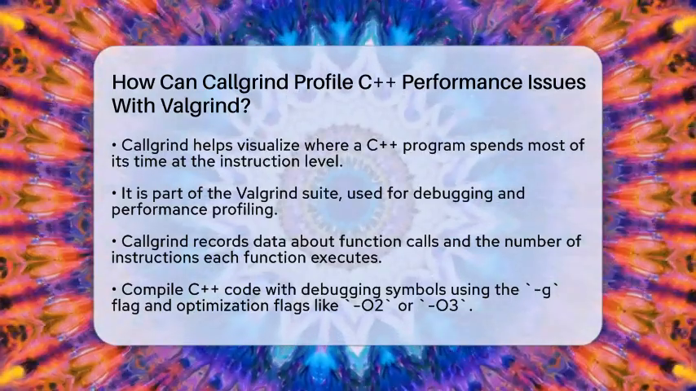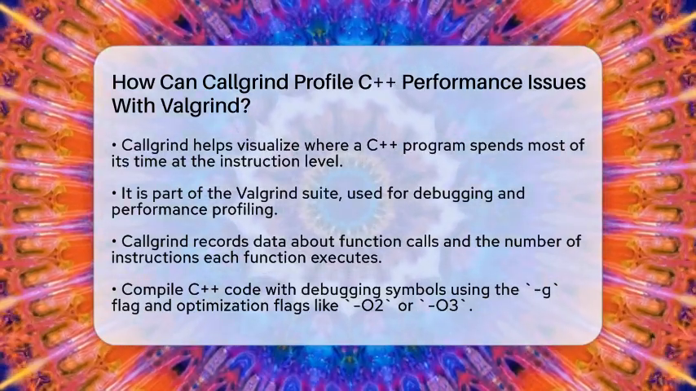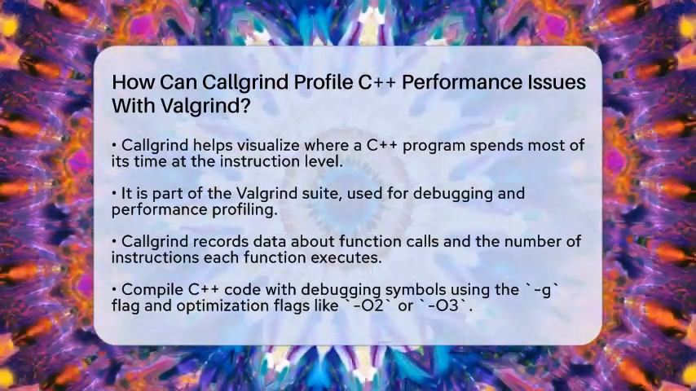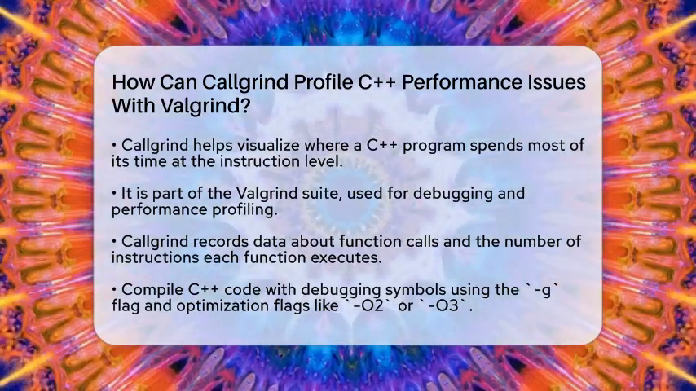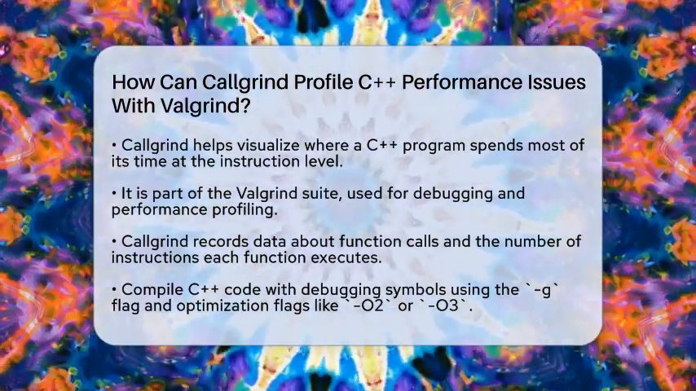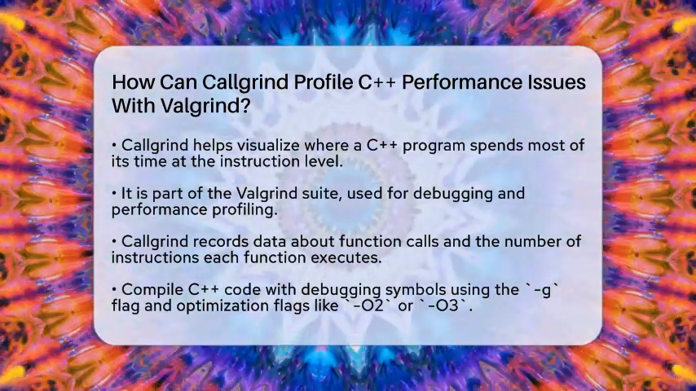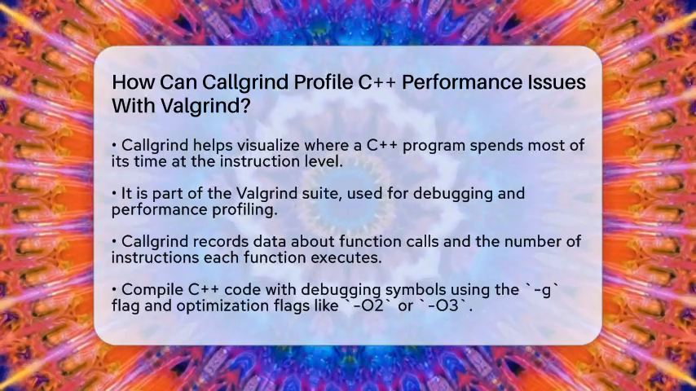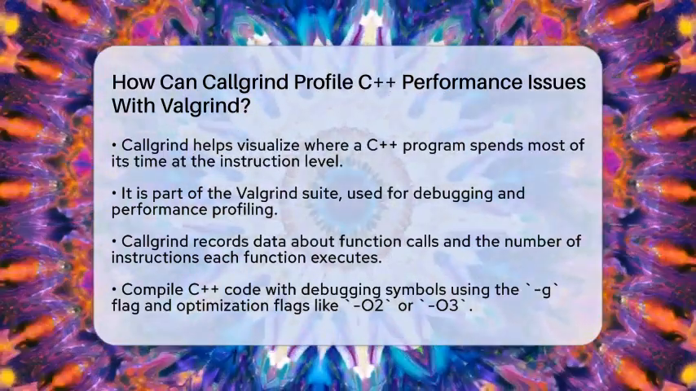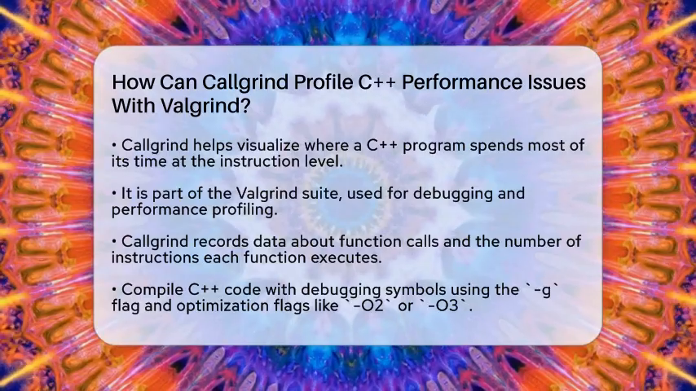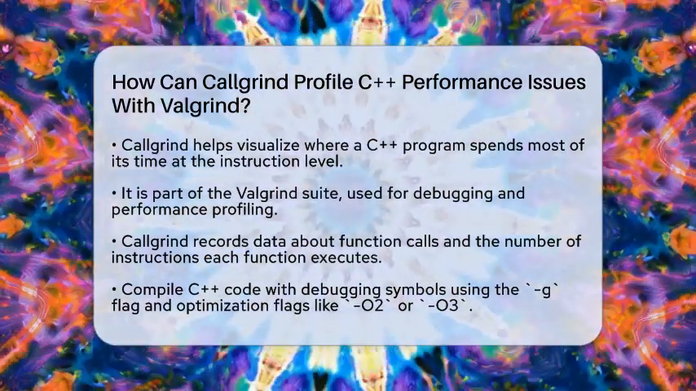When your program slows down or uses too much CPU, you need a way to find the cause. Valgrind is a suite of debugging and profiling tools, and Callgrind is one of its most powerful for performance analysis. It records detailed data about function calls and how many machine instructions each function executes.